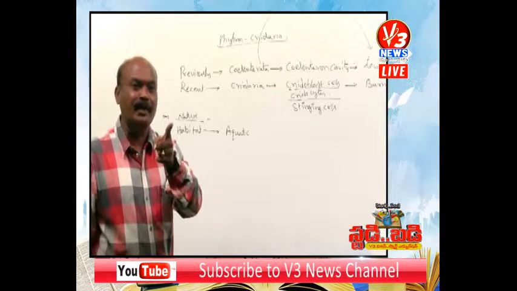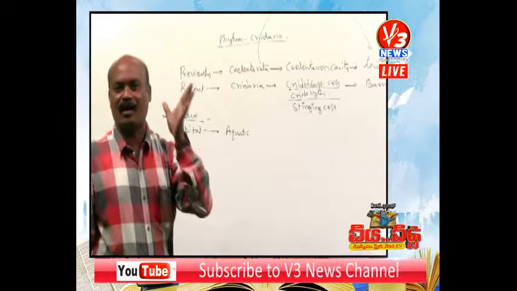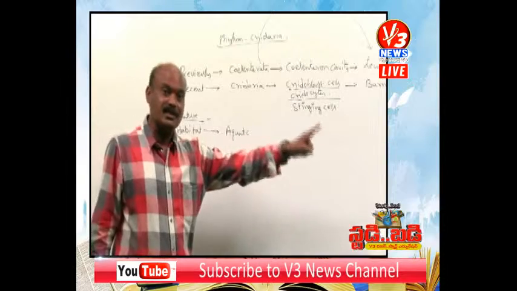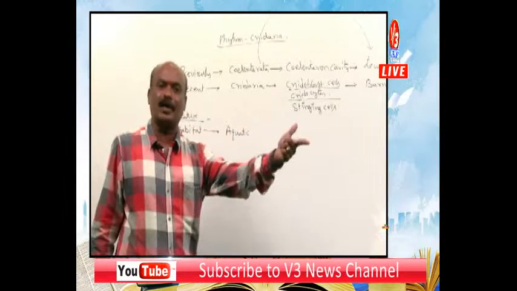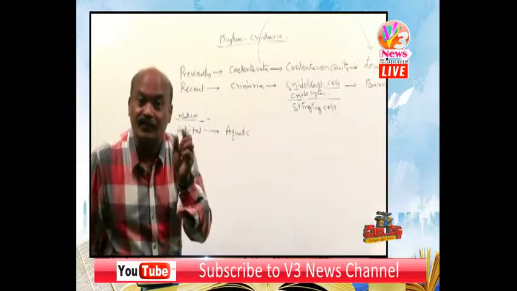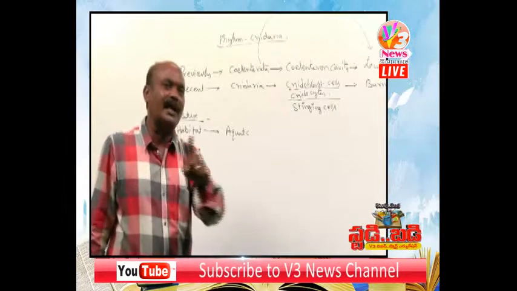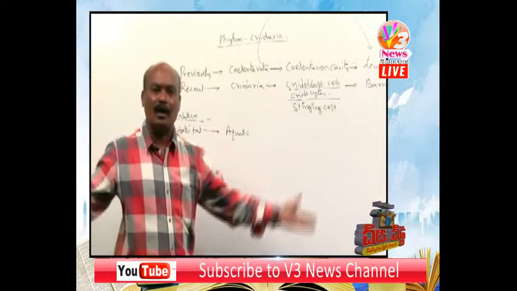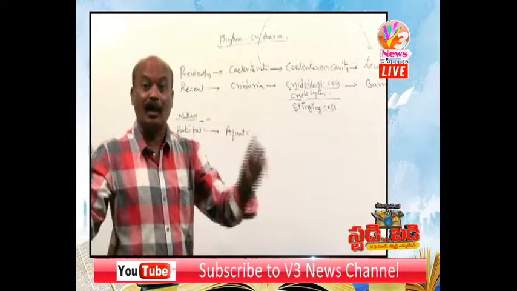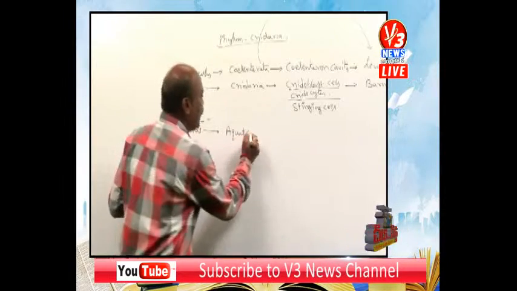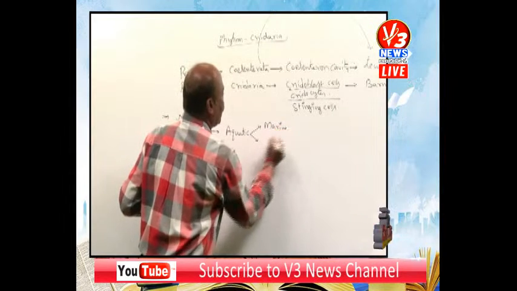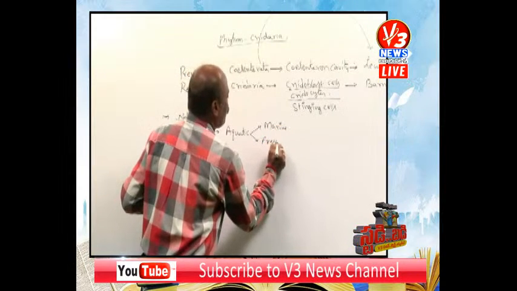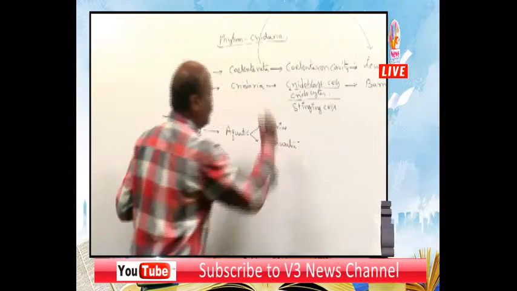The only freshwater animal is Hydra. Yesterday we discussed Spongilla, the freshwater sponge, but Hydra is a freshwater polyp. Other than Hydra, all the remaining are marine.